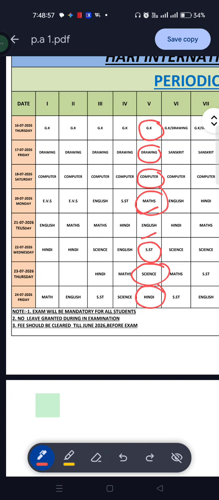Keep all the required material in your bag or box. Also kindly bring your GK book and notebook for revision tomorrow. You will get the first period for revision.